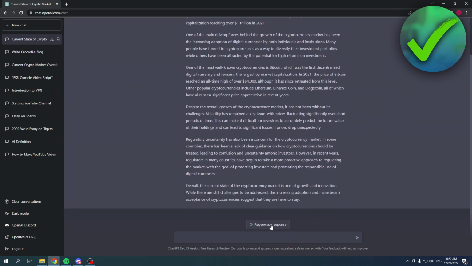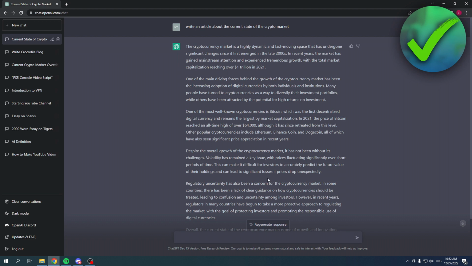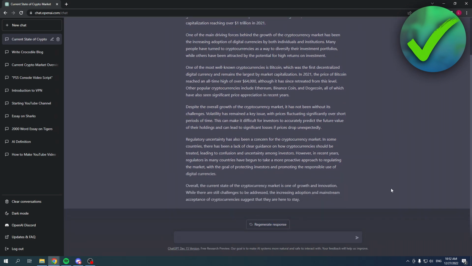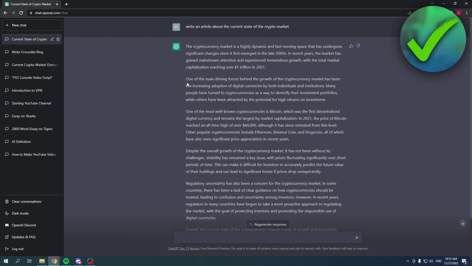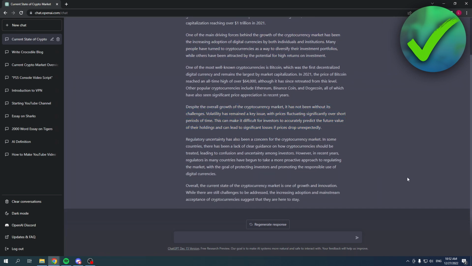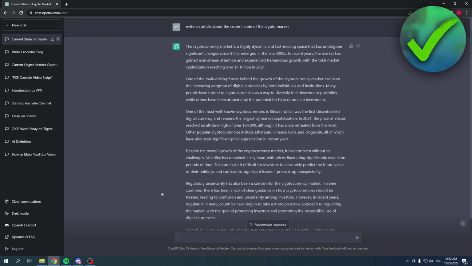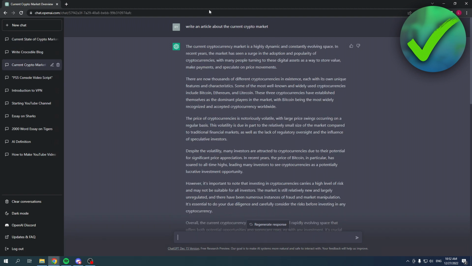And you can, for example, regenerate the response if you didn't like it. What I just recommend doing is just read this all out. And if you like parts, so let's say, for example, you like this part and you like, for example, this part, then you can also just ask more questions and you will keep the conversation going. So I, for example, already did that over here to test it out real quick.